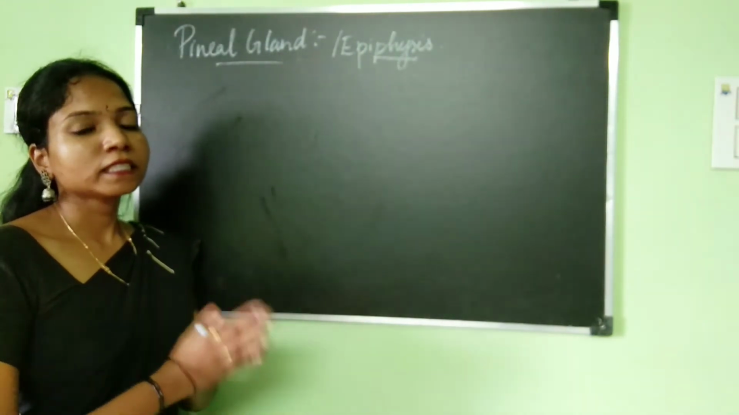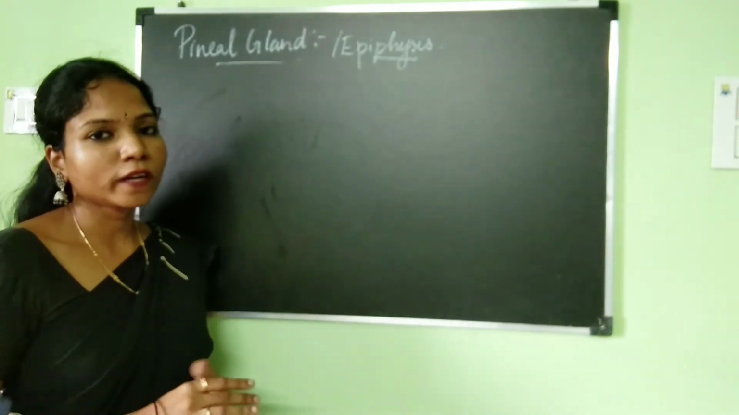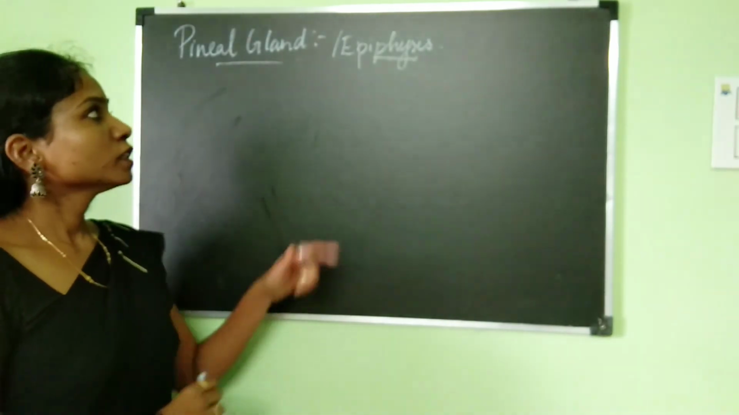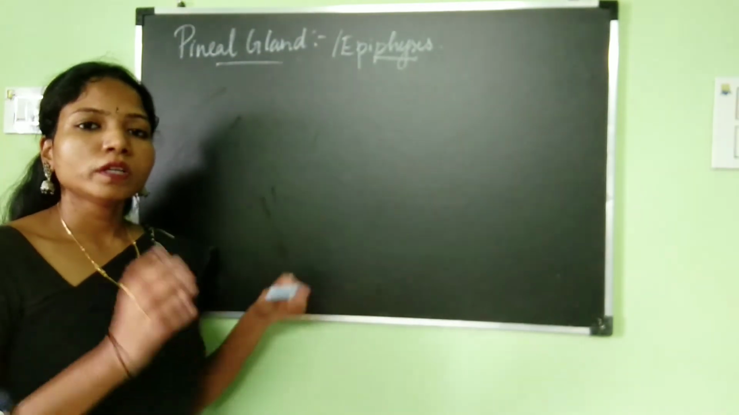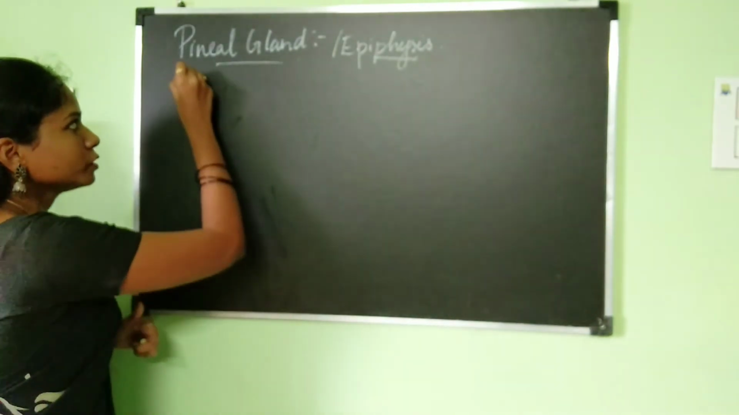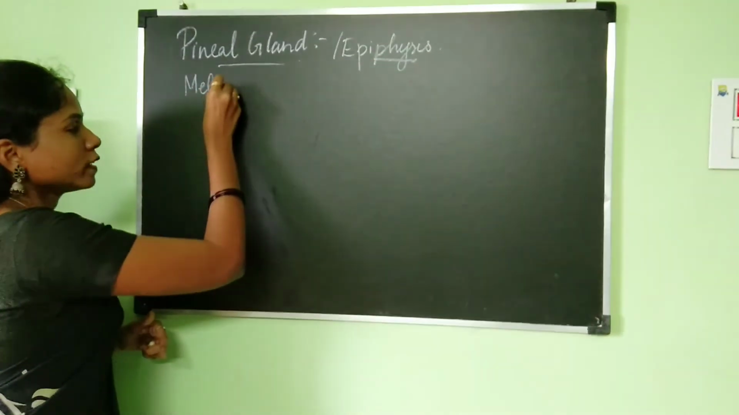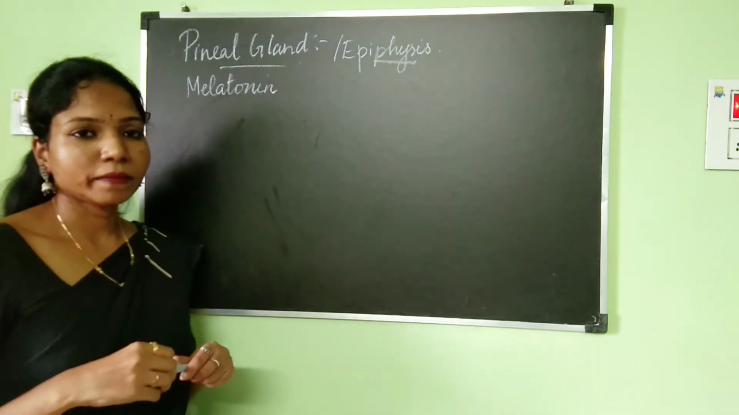So the pineal gland is located in the brain. We have already discussed the locations of all the endocrine glands, so I hope you know that. The pineal gland is going to be located in the brain. So what is the hormone this gland is going to be producing? This gland produces a hormone which is called melatonin.